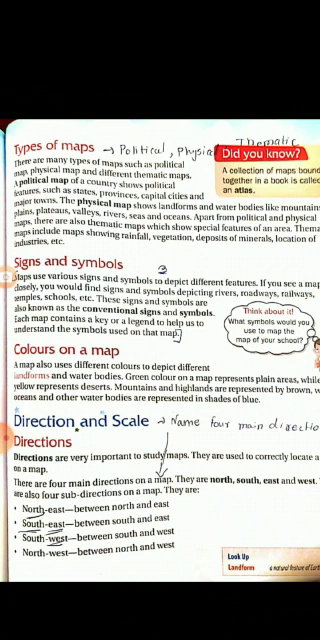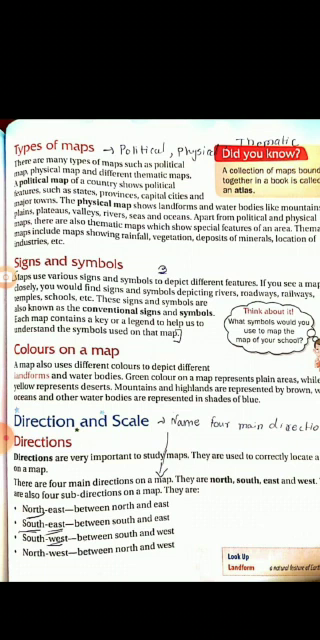Apart from political and physical, there are also thematic maps. Thematic maps show special features of an area. They include maps showing rainfall in a particular region, what the vegetation of that region is, which minerals are found, and even which industries are located in that area. So all that is depicted on a thematic map.